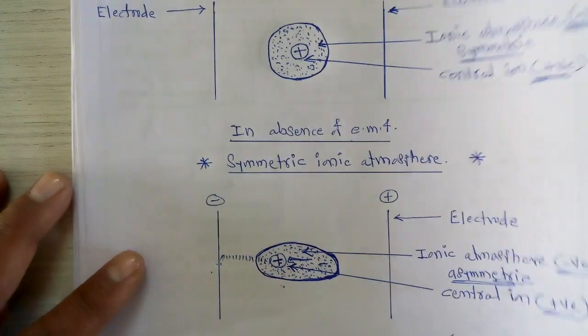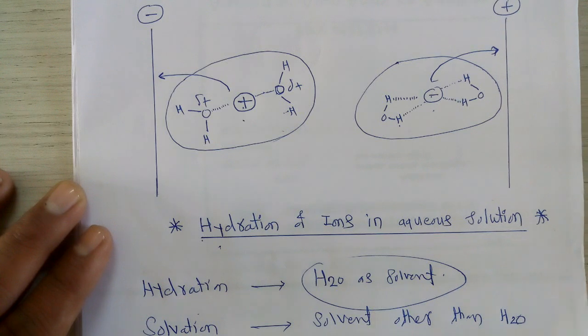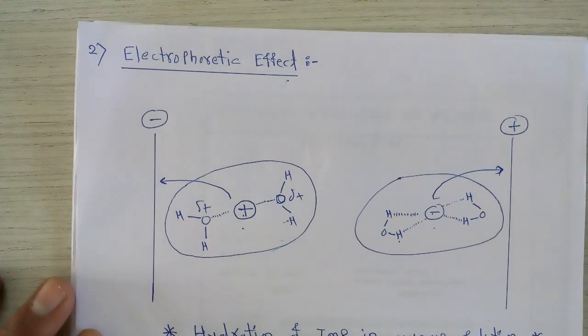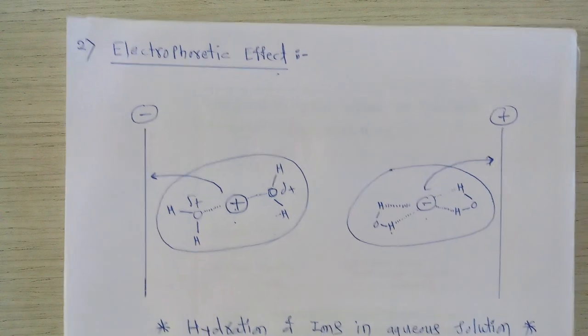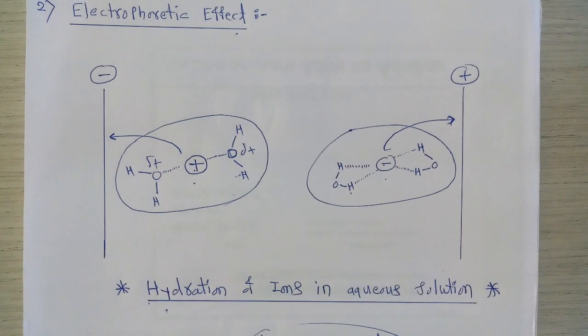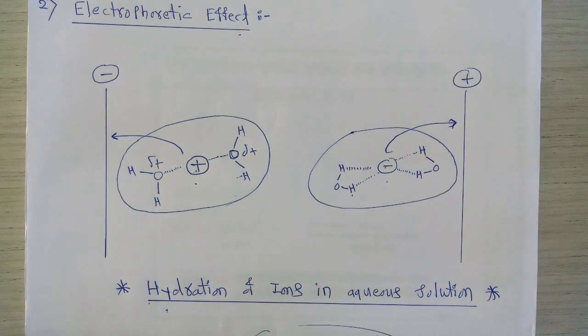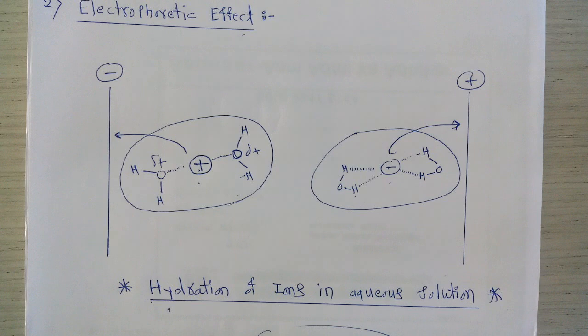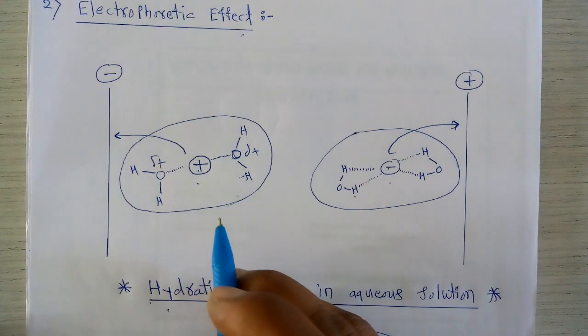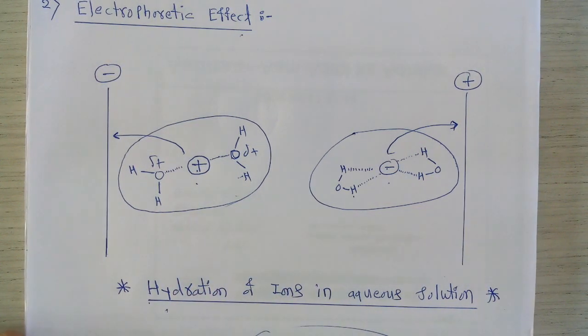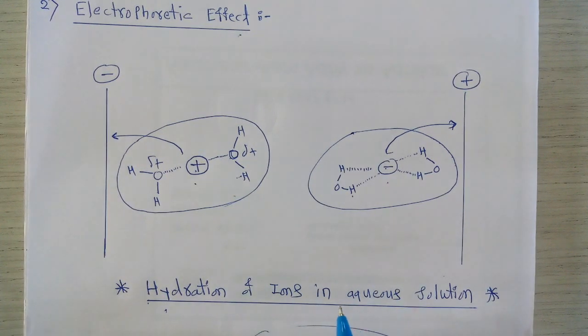And in the last part of this lecture, we studied the electrophoretic effect. So these are the two important effects considered in the Debye-Hückel interionic attraction theory. This is the end of that important theory, and the reason why the equivalent conductance of the aqueous solution of a strong electrolyte decreases with respect to the concentration. So with this we completed the important portion of this chapter. The remaining portion of this chapter we will take in the next lecture.